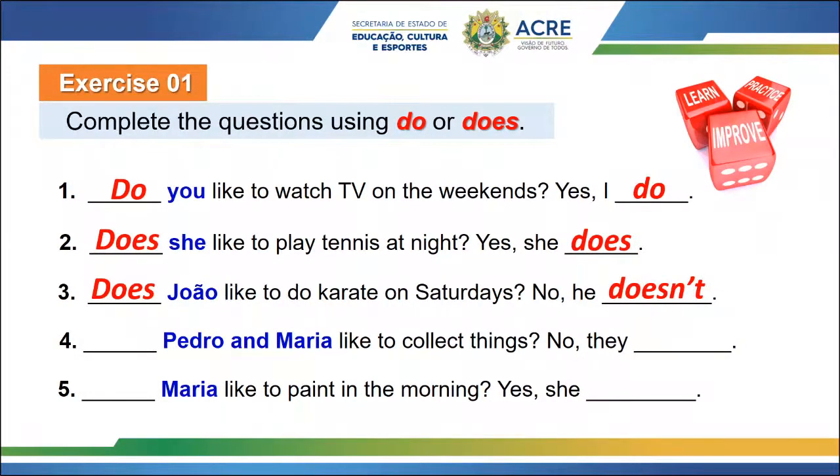Perfect. Number 4. Do Pedro and Maria like to collect things, or does Pedro and Maria like to collect things, guys? Do. Very nice, because Pedro and Maria, they are the pronoun they, so we use do. Okay, so do Pedro and Maria like to collect things? No, they don't. Very nice, guys.